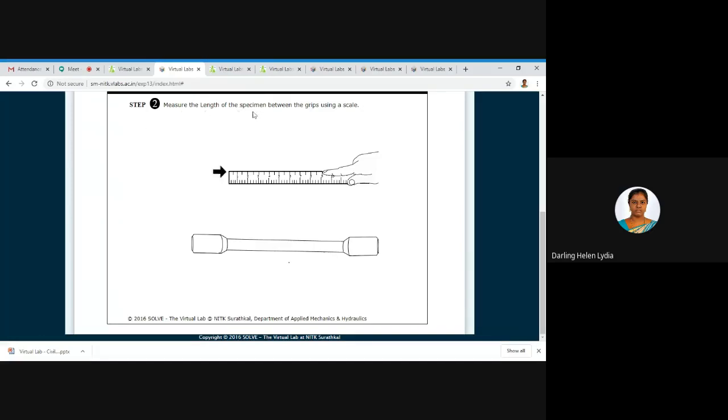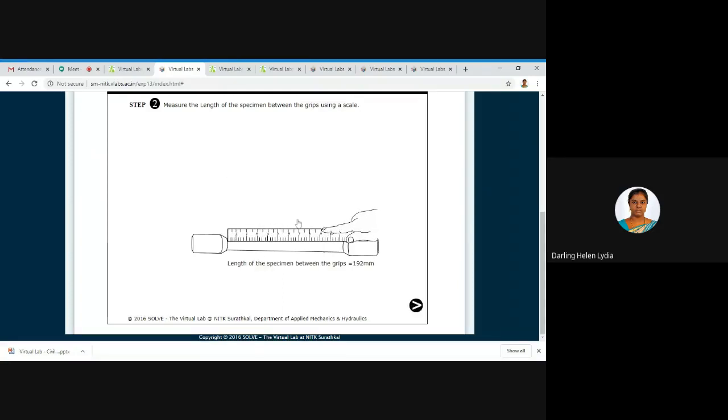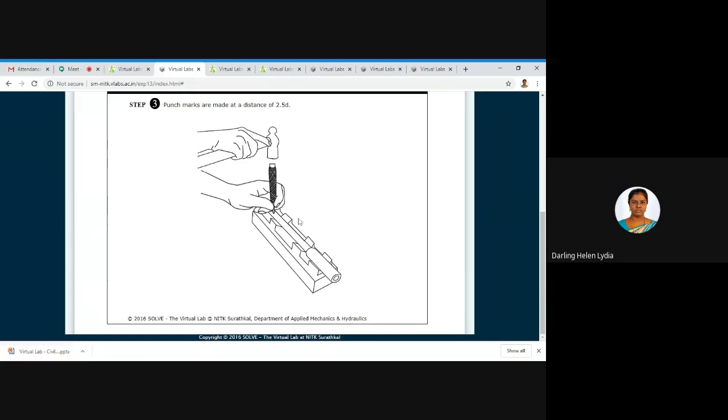Here you can measure the length of the specimen. I'm clicking on the scale as per the direction indicated. Here you can see the length of the specimen between the grips is 192 mm. Every time you won't get the same value. Yesterday I was working on it, I got the length as 203 mm. That is also a very good advantage of this virtual laboratory. For each and every one you can see a different value, so that you can be particular about that experiment. That is one more advantage of this virtual laboratory.